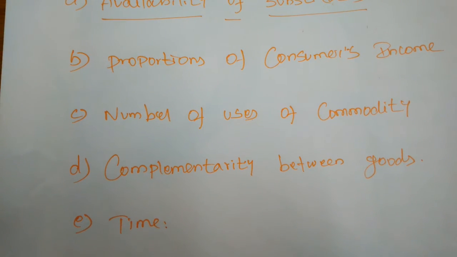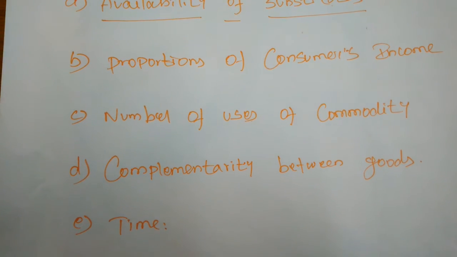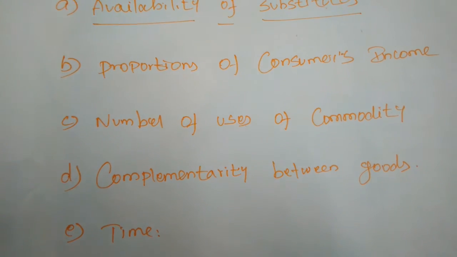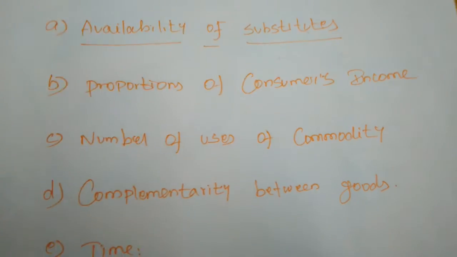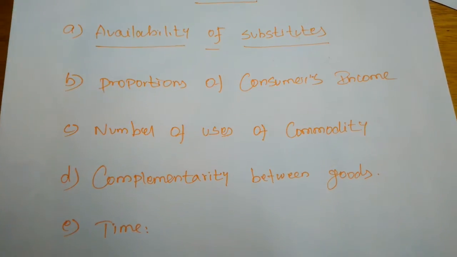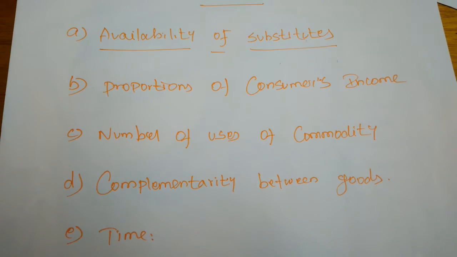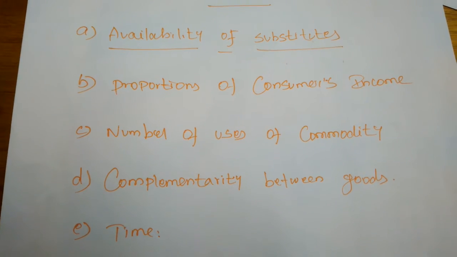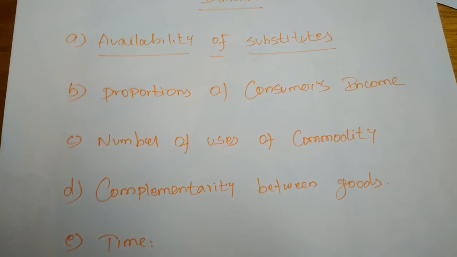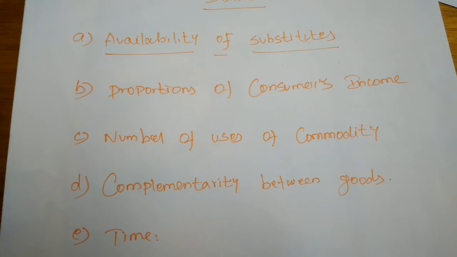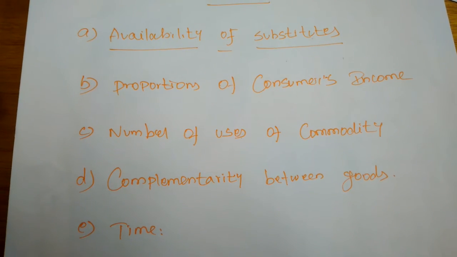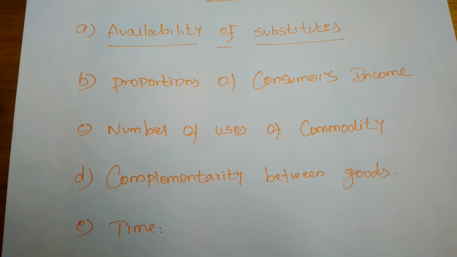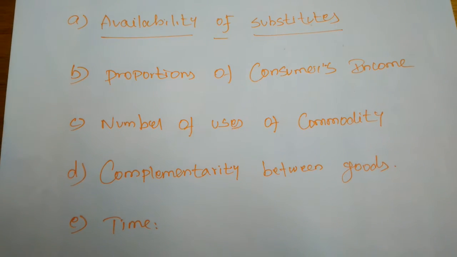Take for example salt. People spend a very small proportion of their income on salt. Hence, salt will have a small elasticity of demand, or inelastic. Even though salt is very important among the commodities we purchase, we spend only a small amount of money on it. If we purchase 1 packet of salt, it will last a week or a month. So the proportion of consumer income spent is a smaller proportion of consumers' income, so the elasticity of demand will be lower.